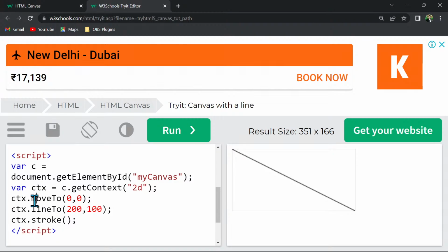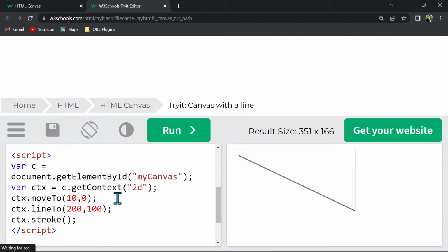Now we are trying to draw lines. So moveTo is a method where we have to provide x and y axis. So we have provided 0, 0, so it is starting from the top left corner. If we say 10 and 10, it will start somewhere here. So this is the xy axis, and to end that line you have to write lineTo, and there also we have to provide the xy axis.